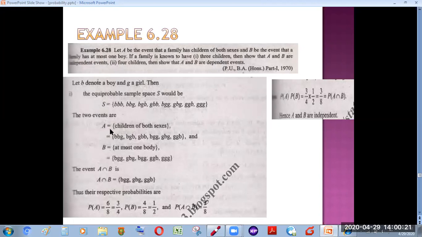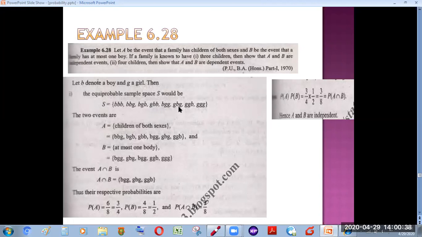Now, A is the event that children are of both sexes. Now we will find out all those pairs, all those possibilities in which there are children of both sexes without considering their number. So this is the case in which both genders are present.